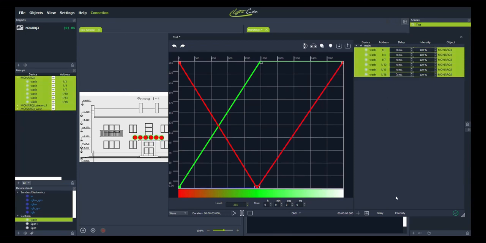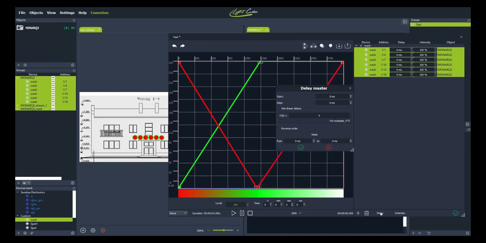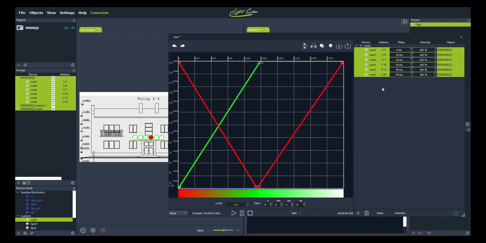Delay master offers 3 options of delays. Option 1, we choose the start time and enter step between fixtures. For example, we start from 0 with 10 millisecond step. Confirm and see what is demonstrated in this scheme. Fixtures are playing our scene in sequence, creating certain color wave.